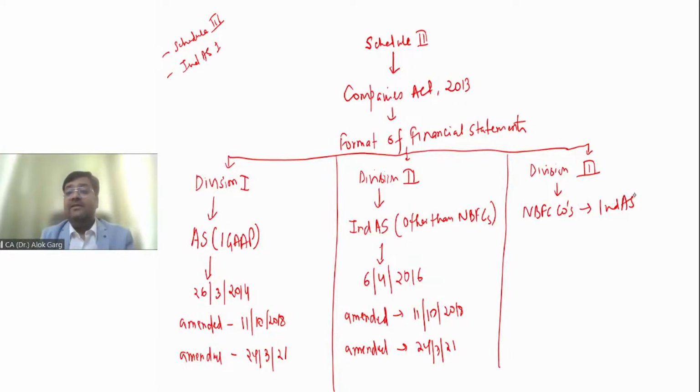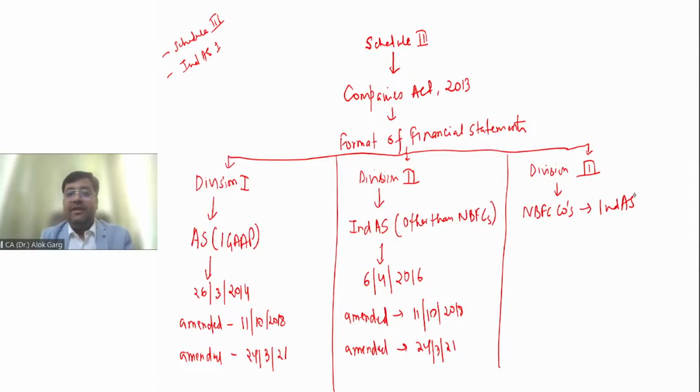So Radhika is saying that Division 1 will be applicable. You are right, Radhika. An NBFC company which is following accounting standards, not Ind AS, on that company Division 1 will be applicable as far as the format of the financial statements is concerned, right? So Division 3 is only applicable to that NBFC which is following Ind AS. Is that clear? Okay, very good.